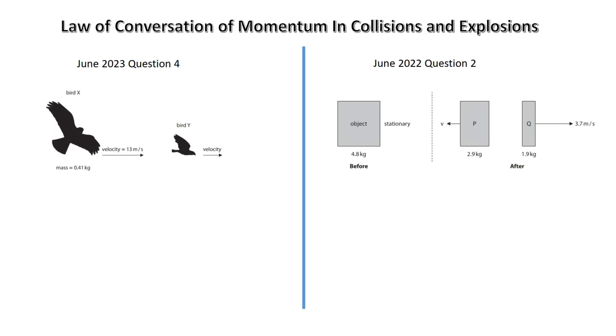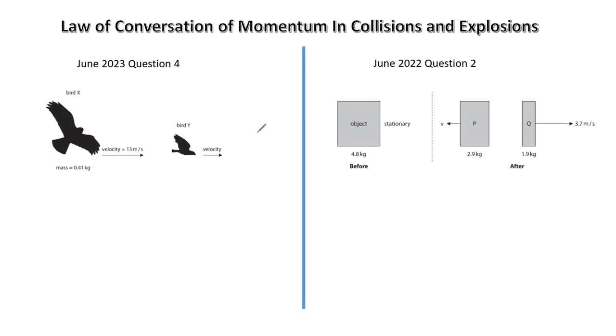So the first topic is law of conservation of momentum. The law of conservation of momentum applies to both collisions as well as explosions. So when you look at the first question, that is from June 2023, question 4. Here you have a large bird X trying to catch bird Y. So bird X grabs onto bird Y and they fly off together.